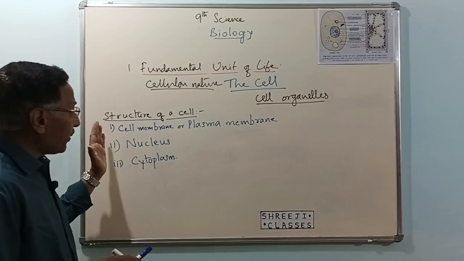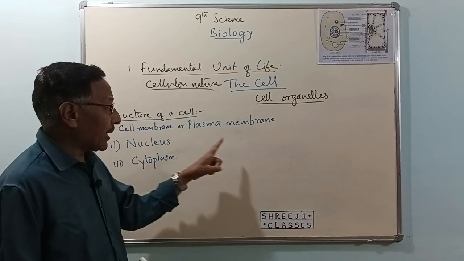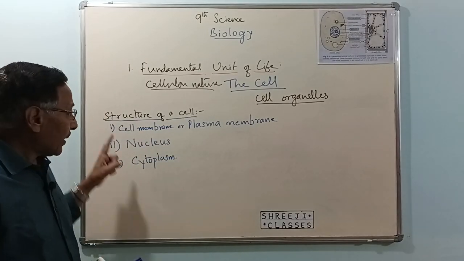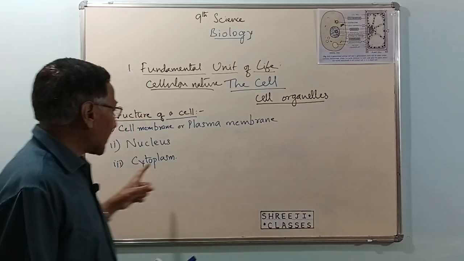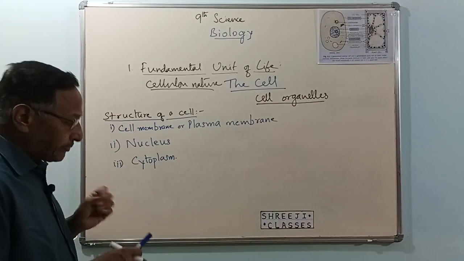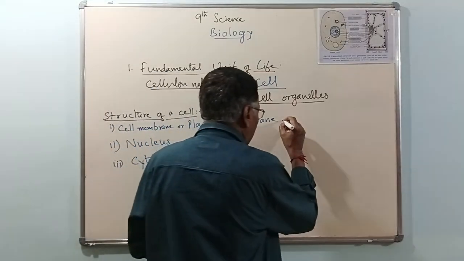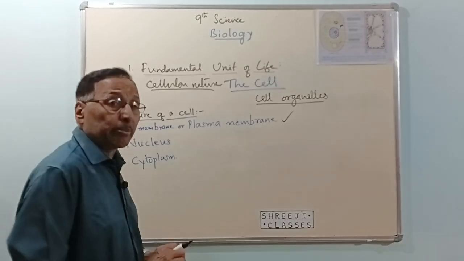Now, let us go to the first component, that is the cell membrane. These are the three important parts of any cell, right? Cell membrane or plasma membrane, second, nucleus, third, cytoplasm. Now one by one. What is a cell membrane? What is the function of a cell membrane?